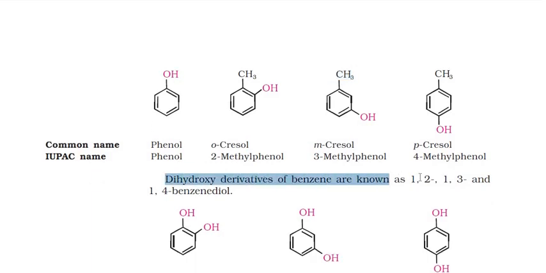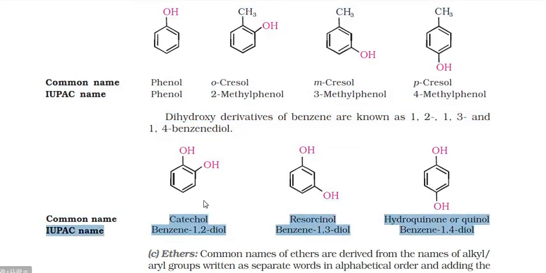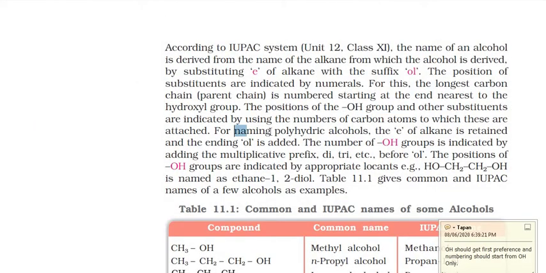Talking about the dihydroxy derivatives, these are very important compounds as far as the industrial level is concerned. This is benzene-1,2-diol. Please remember why they have given this. You cannot give the numbering as 2-hydroxy phenol. You can say it, but this is not what we usually say. Okay, so why do we give benzene-1,2-diol? Because, as already written for naming polyhydric alcohol, we keep the E of the alkane, so it is actually benzene. So we keep it as it is.